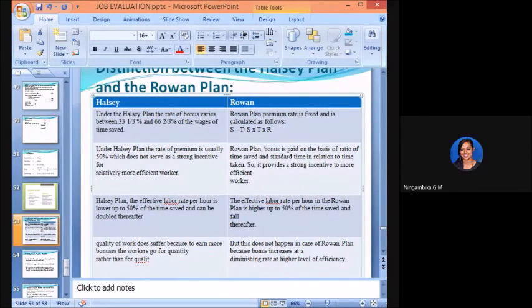Clear with the thing, students? Any doubts? I'll say that the Halsey and Rowan distinction has sometimes been asked for 7 marks. In that case, try to explain both the plans and explain the major differences.